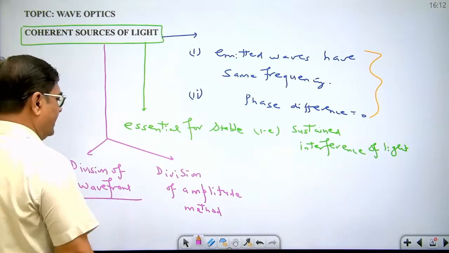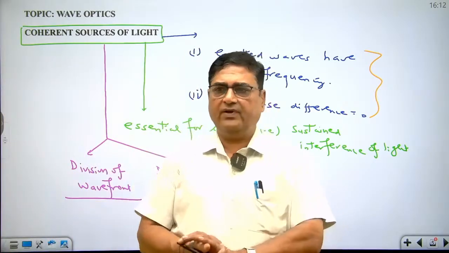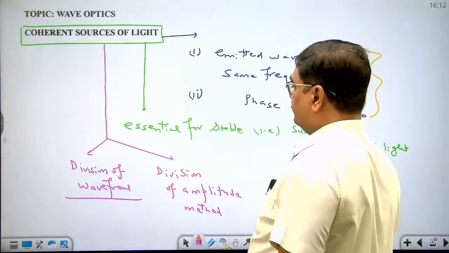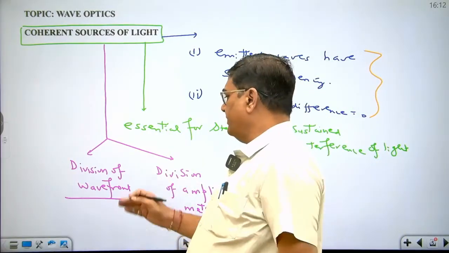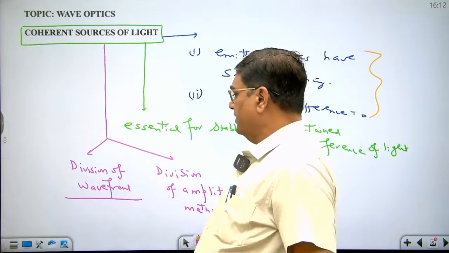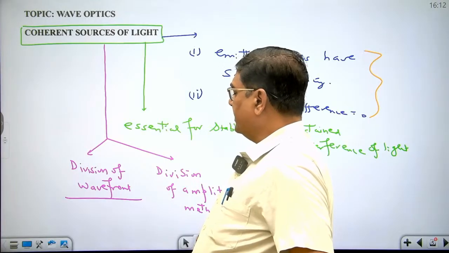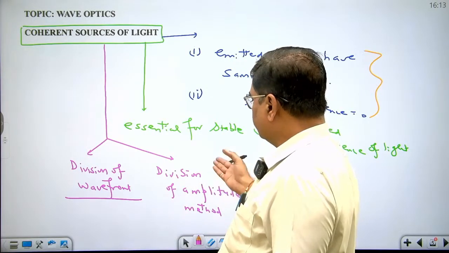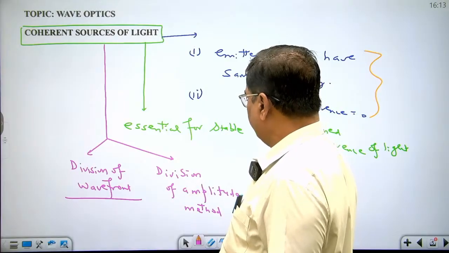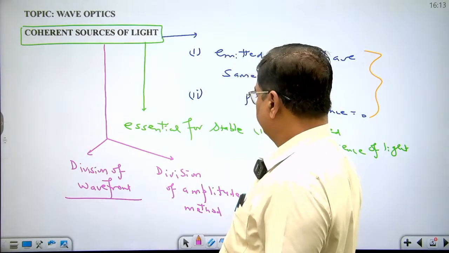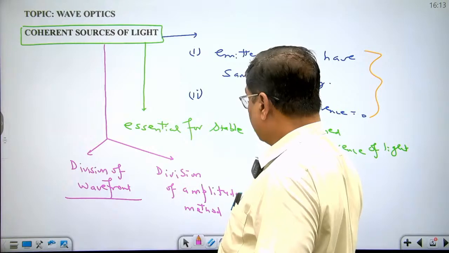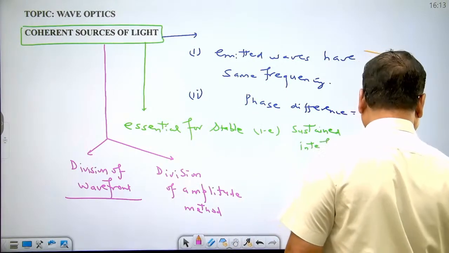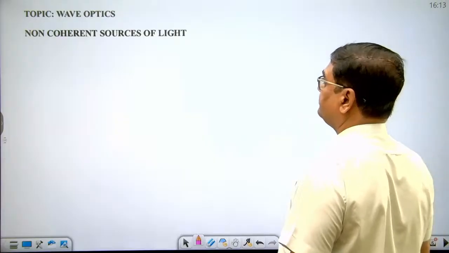The experiments in which coherent sources are obtained by division of wavefront are Young's double slit experiment, Fresnel biprism experiment, and Lloyd's mirror experiment. The experiments in which coherent sources are obtained by division of amplitude are colors in thin film, Michelson interferometer, and Newton's ring experiment.